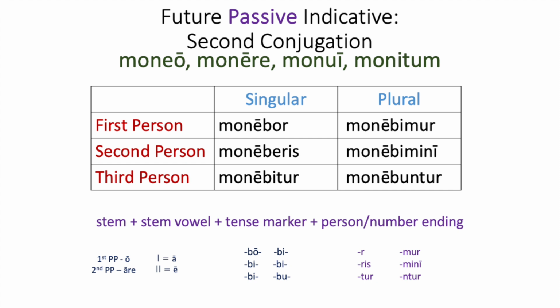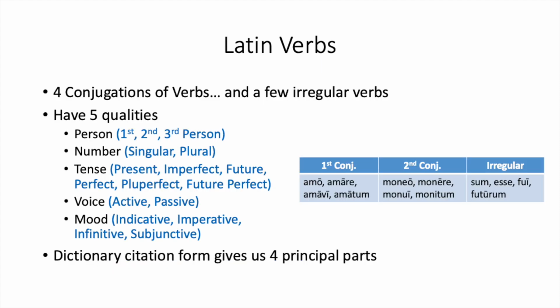So these are all of your indicative forms. As you remember, there are 4 different moods of verbs in the Latin language: the indicative, imperative, infinitive, and subjunctive. The subjunctive you will learn later. The indicative, you have just learned those forms for the present, imperfect, and future tenses.